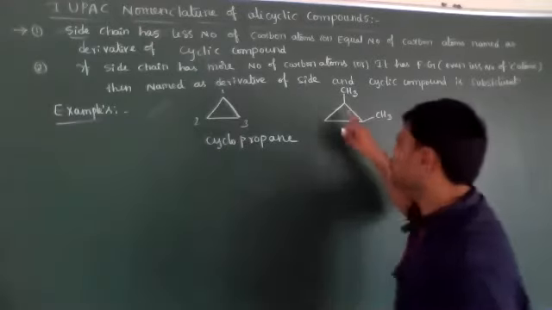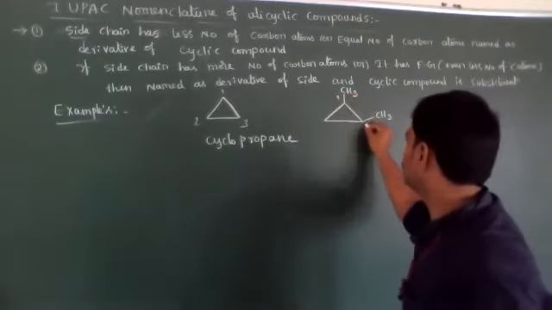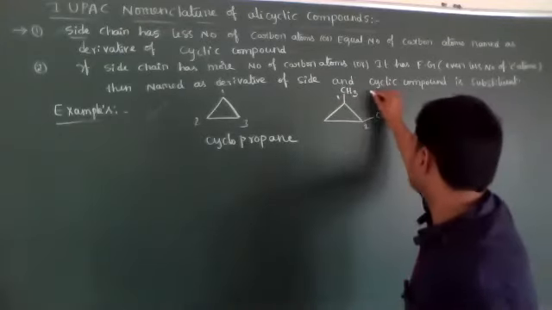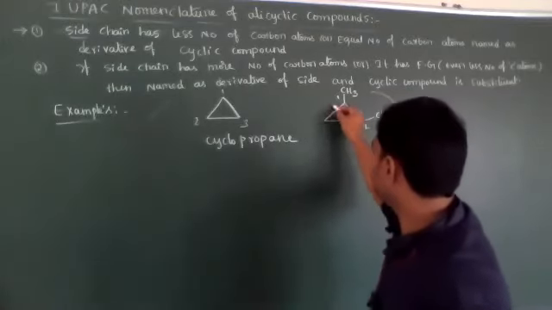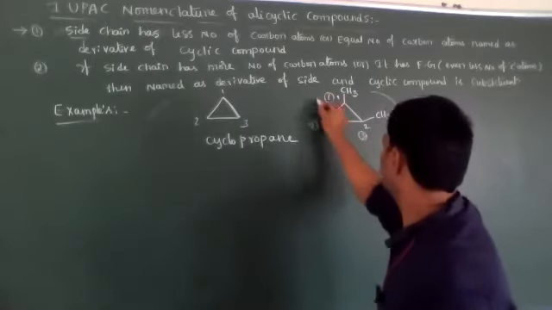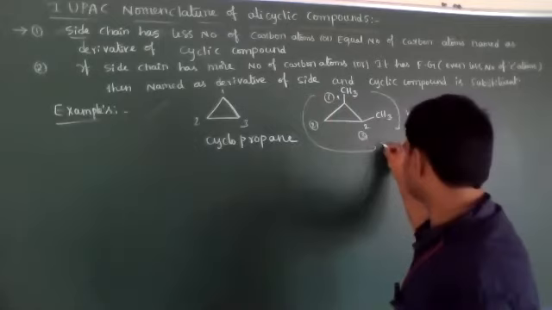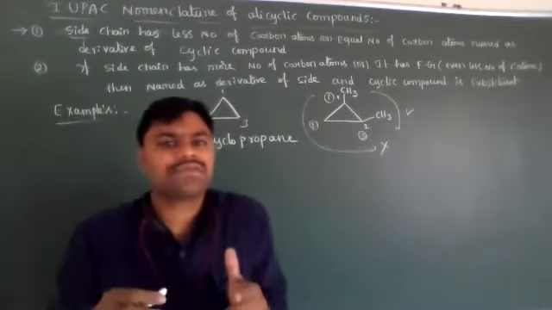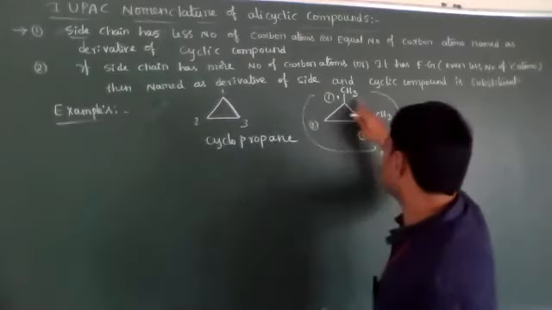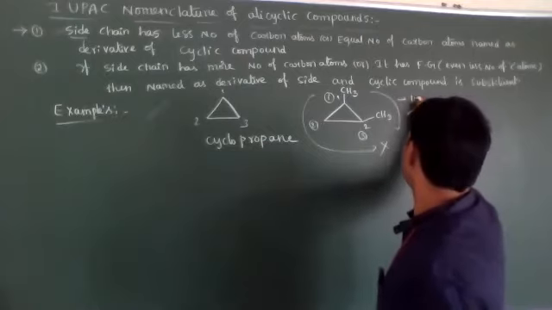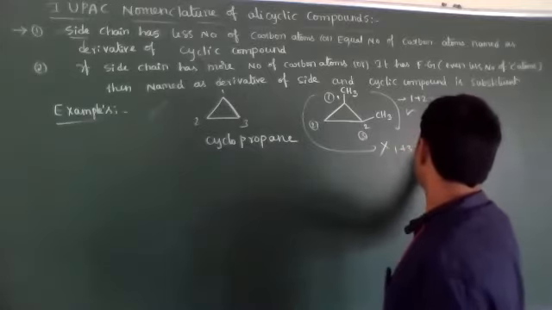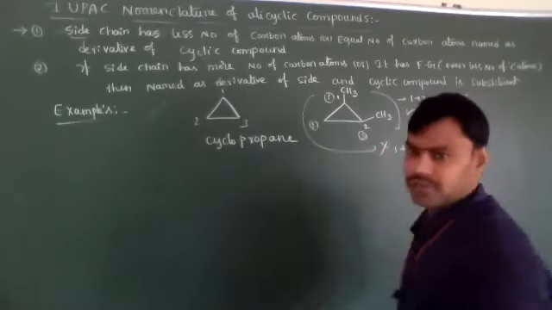Now we have to identify the position of the substituents. This is 1, 2. Either you go this way or that way because similar substituents are present. This is correct. If you give the numbering 1, 2, 3 in the anti-clockwise direction, it is wrong. Why? Because for the substituents we have to give the least numbering; the least sum rule is applicable. In the clockwise direction, 1 plus 2 is equal to 3. In the anti-clockwise direction, 1 plus 3 is equal to 4. That's why only this we consider.